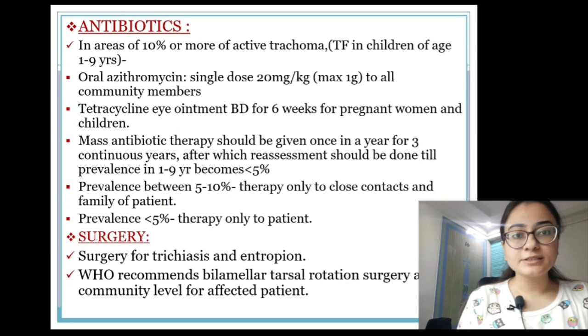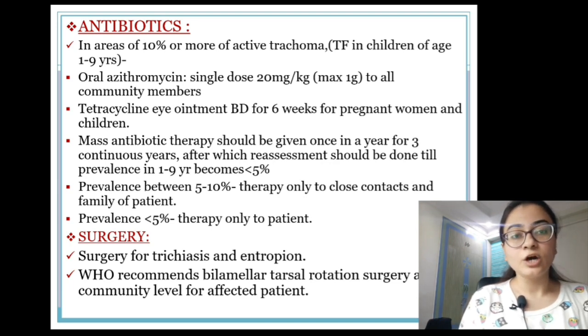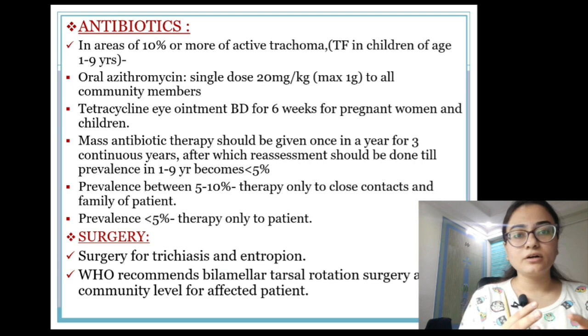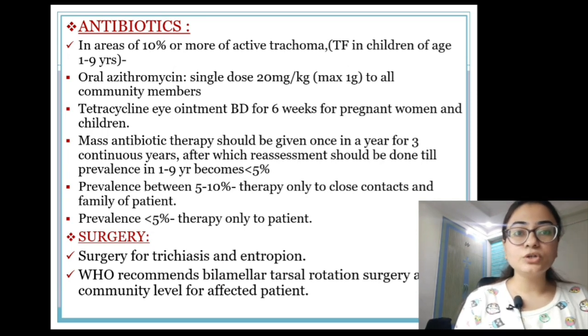Now antibiotics. For prevention we give antibiotics in areas where 10% or more of active trachoma, that is TF, in children of age 1 to 9 years is there. So for the cases where the active cases are more than 10%, the aim is to bring down this number to less than 5%.